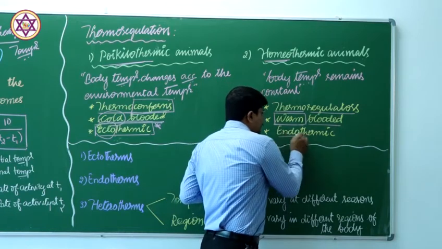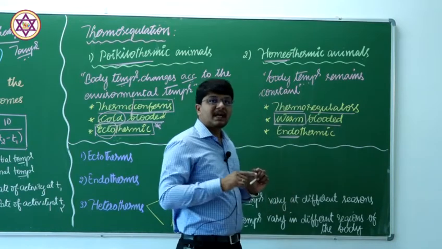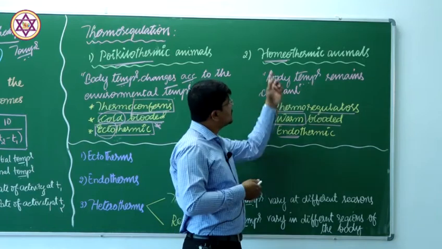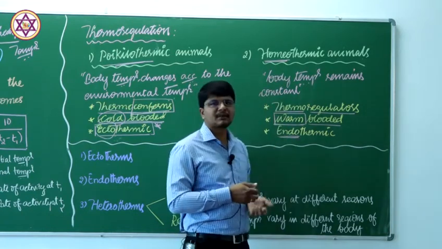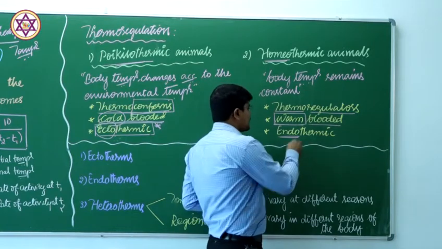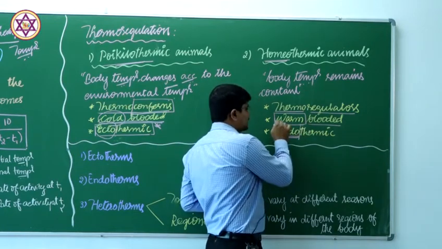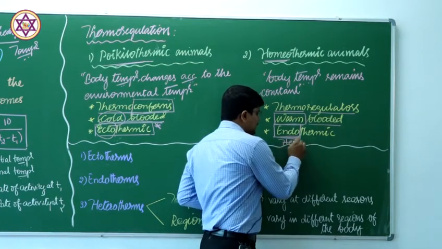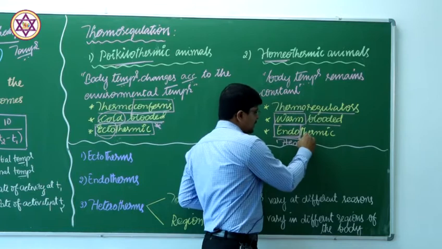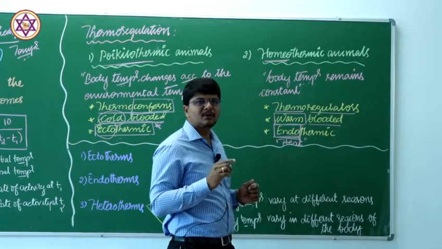They are called endotherms. Poikilotherms are called ectotherms, whereas the homeothermic animals are called endothermic animals because they generate heat in order to maintain constant body temperature.